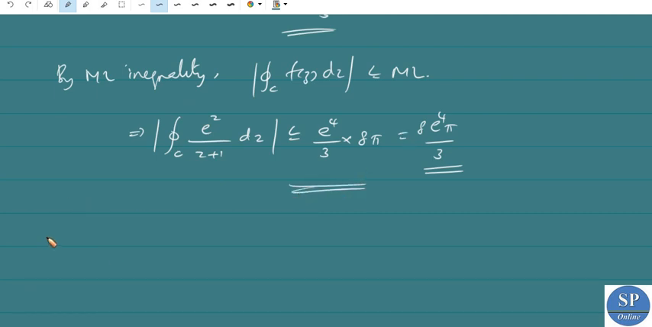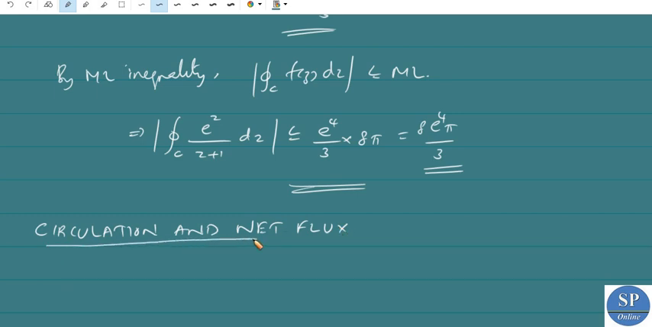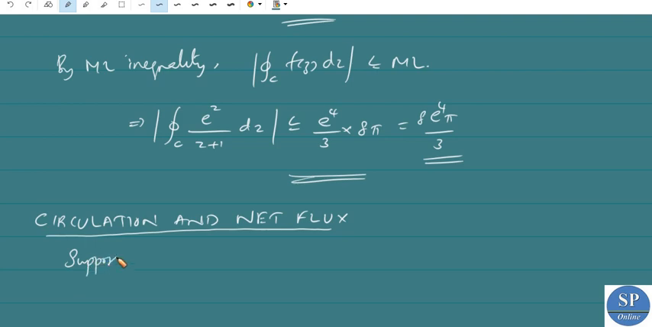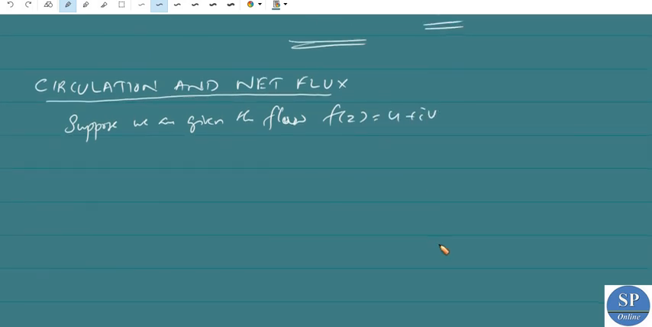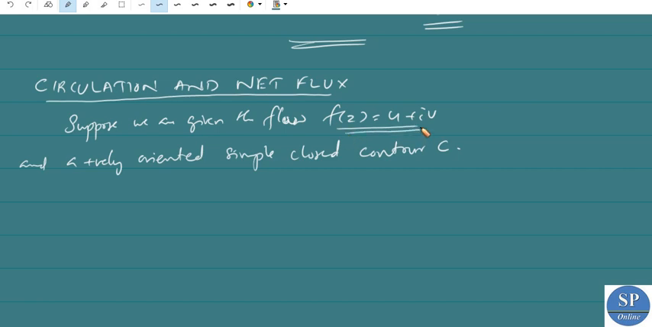Next we have circulation and net flux. Suppose we are given a flow f of z is equal to u plus iv, and a positively oriented simple closed contour C.